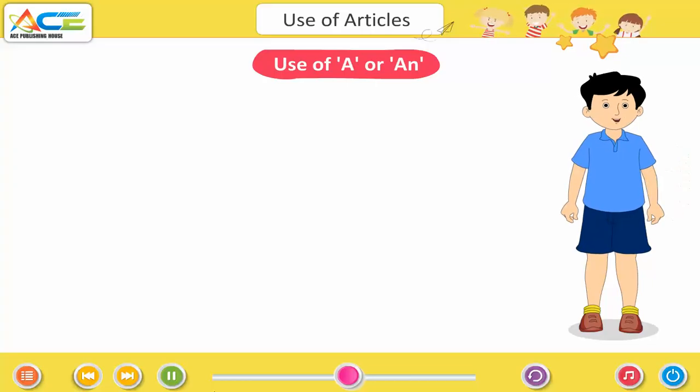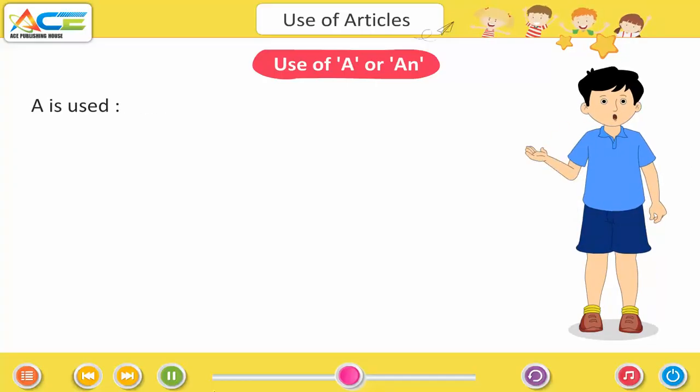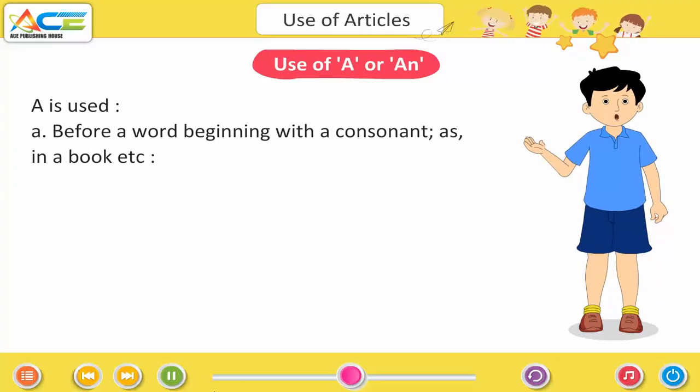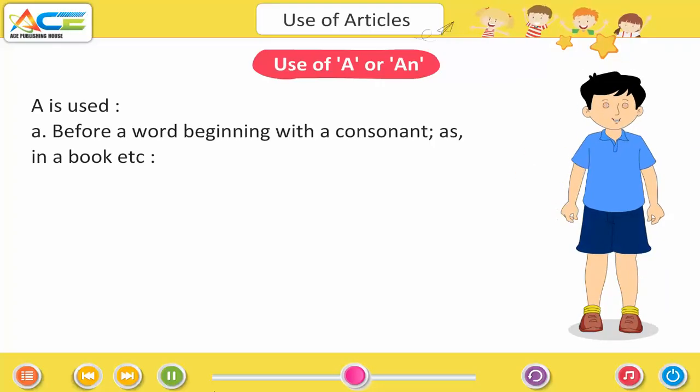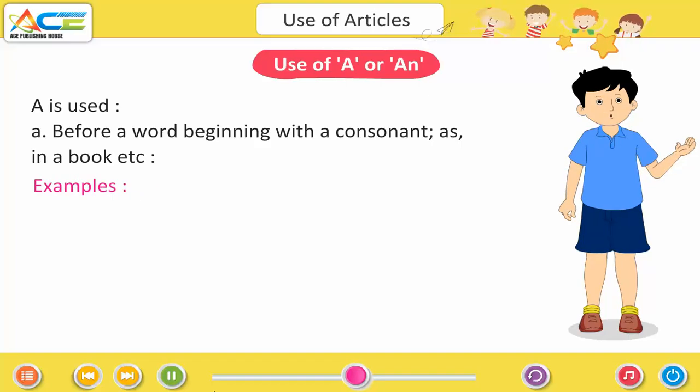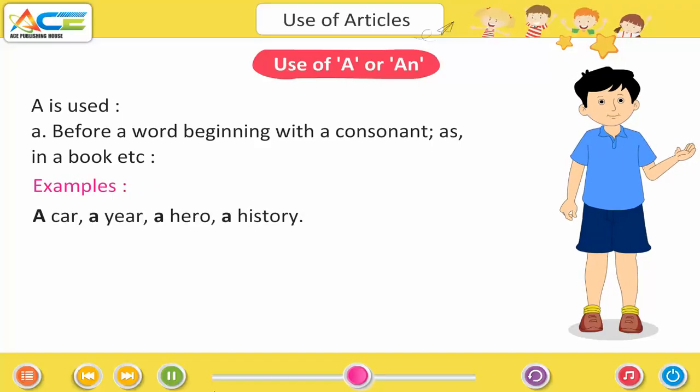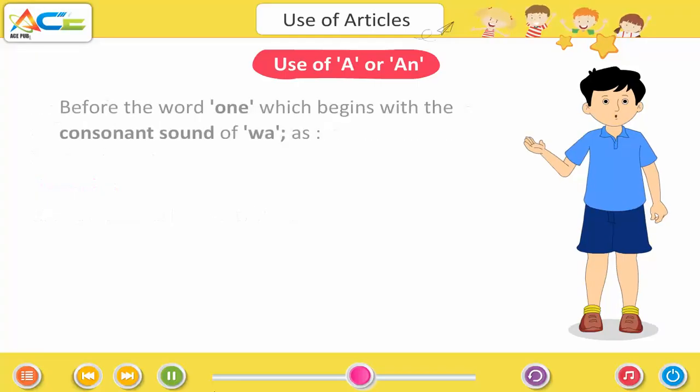Use of a or an. A is used before a word beginning with a consonant, as in a book. Examples, a car, a year, a hero, a history.